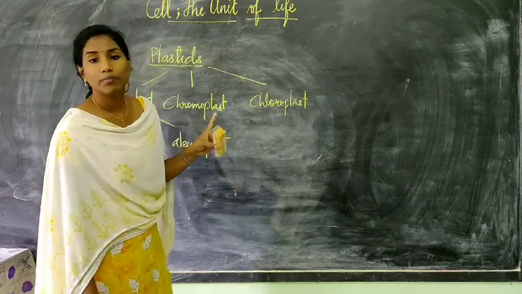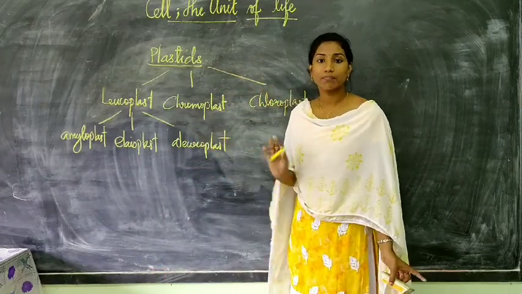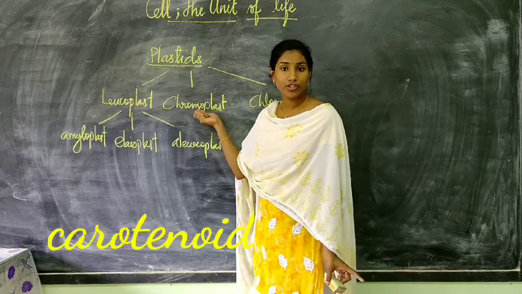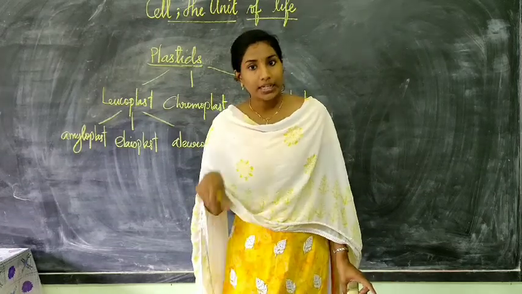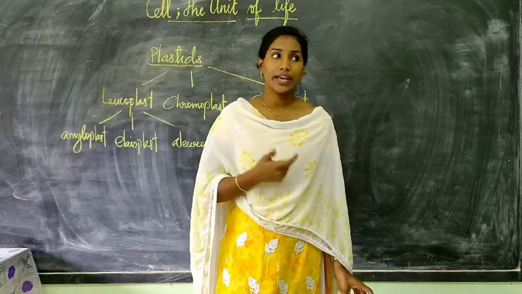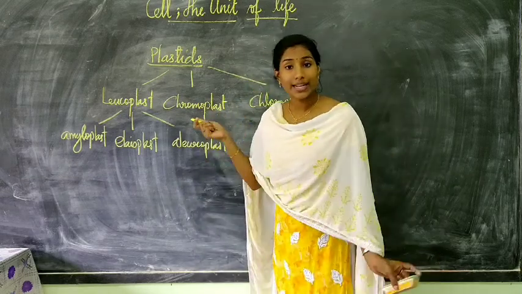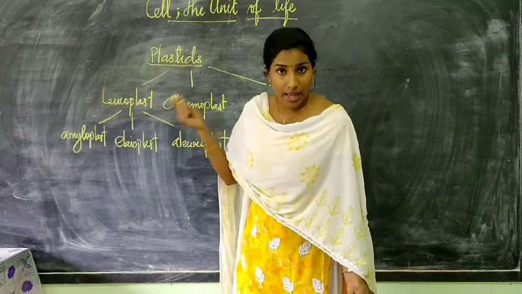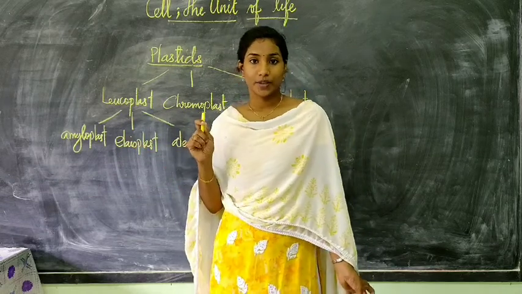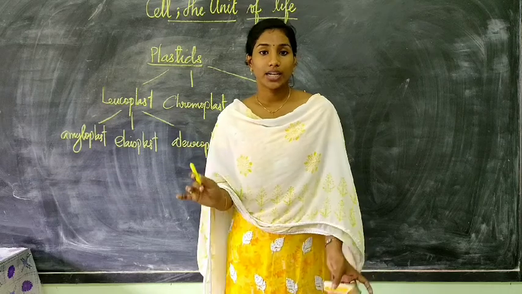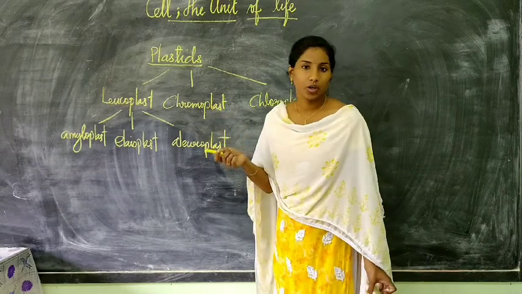Now next, chromoplast. Chromo means color. So this is a kind of plastid which contains pigment in it. The type of pigment present in them is carotenoid pigment. One group is carotenoid, under which the pigments are carotene and xanthophyll. So chromoplasts contain carotenoid pigments which give the cell red, orange or yellow color. Red, orange and yellow color like that, a plant or a cell gets because of the chromoplast in them.